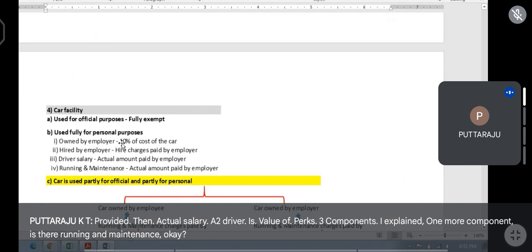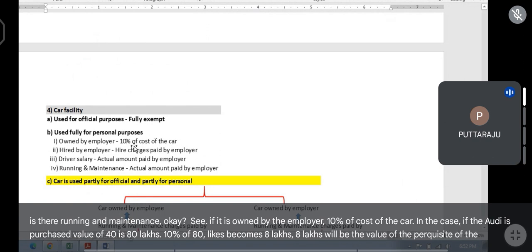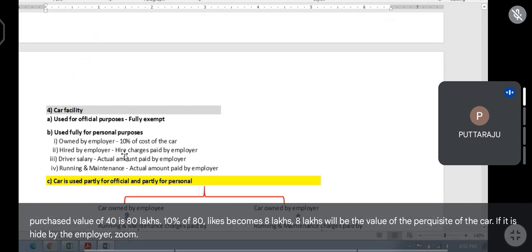Okay. See, if it is owned by the employer, 10% of cost of the car. In our case, if the Audi is purchased, value of Audi is 80 lakhs. 10% of 80 lakhs becomes 8 lakhs. 8 lakhs will be the value of the perquisite of the car. If it is hired by the employer, Zoom, hire charges paid.